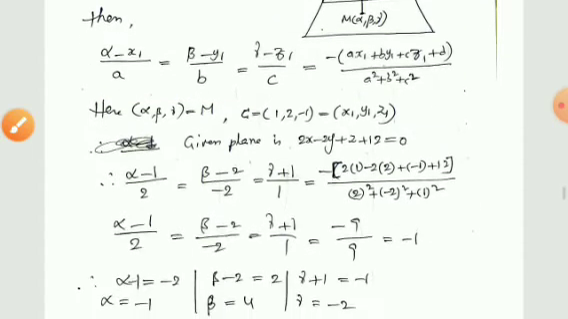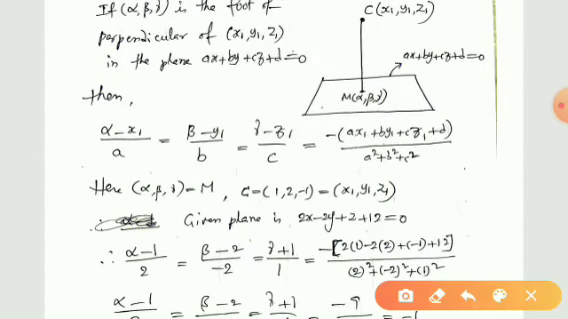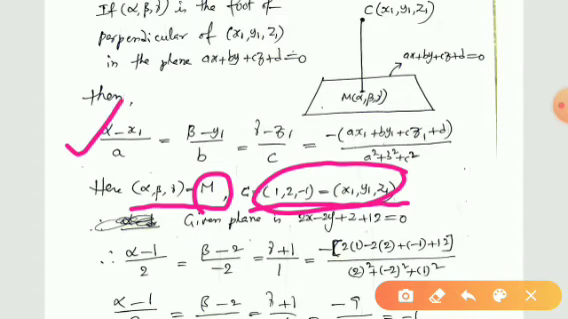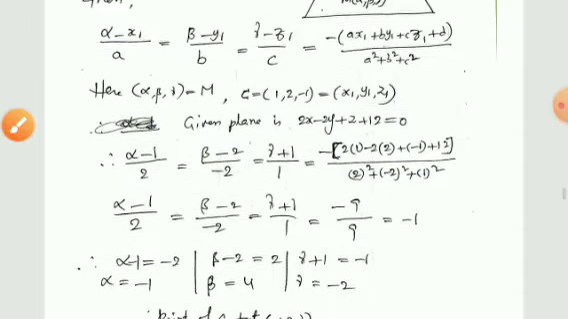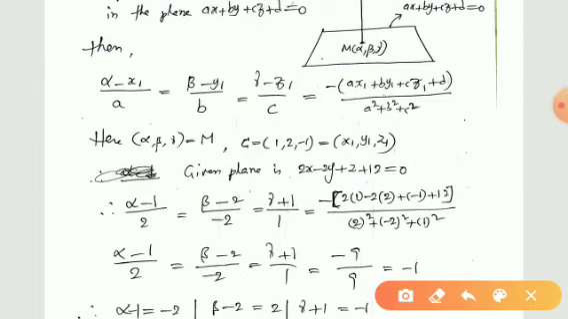So here what is alpha, beta, gamma? Alpha, beta, gamma is M, which is the point of contact that we have to find here, and C is equal to 1, 2, minus 1. This is x1, y1, z1. So by substituting C value in this relation and taking this plane as 2x minus 2y plus z plus 12 is equal to 0, obviously, on comparing with the standard equation of a plane, here a is equal to 2, b is equal to minus 2, c is equal to 1, d is equal to 12.